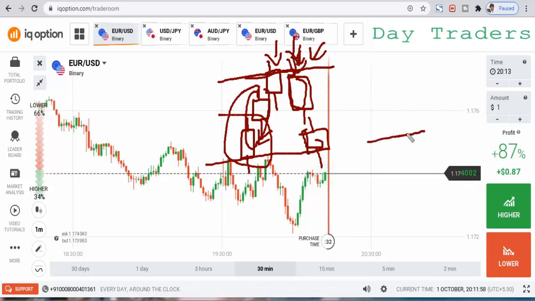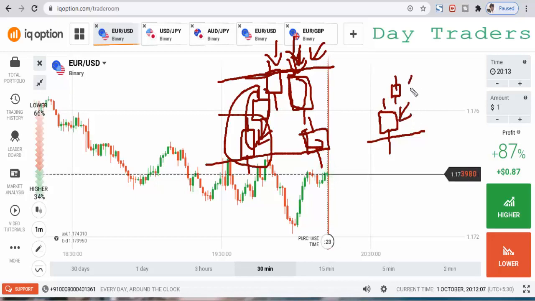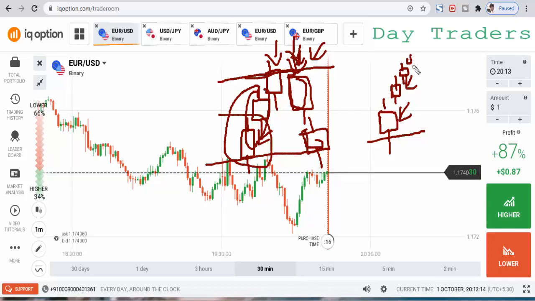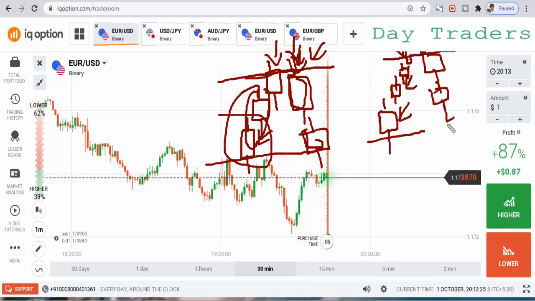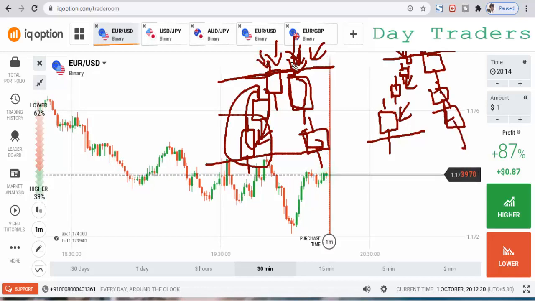So the second method, how to identify the weak levels. This is a very strong candle, and the second candle is also a weak candle, the third candle is also very weak, and this candle is also a very weak candle, with some buyers. This is a resistance level. So there is no interest from the buyers. That's the reason some sellers enter the market. Okay, so this is a weak level.